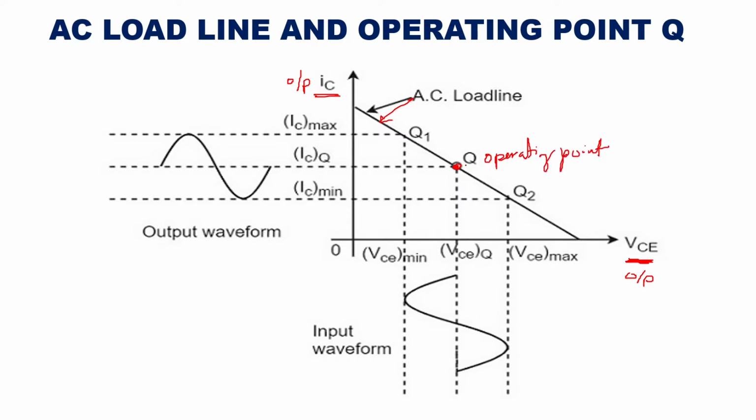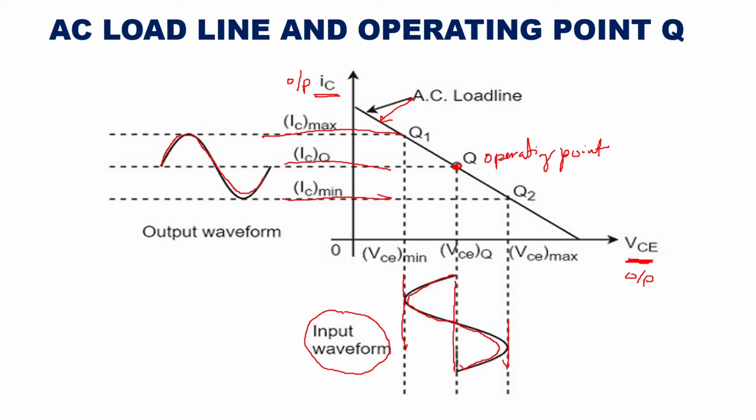Okay, now this operating point, if you superimpose the input waveform, see here, this is the center line we have taken, and this is the Q1 line, and this is the Q2 line, and here you can see your complete cycle, negative and positive. Now this cycle is your input waveform. When you superimpose this same input waveform on this, and on the collector side take the output with these three lines, then you will get the complete cycle output here.